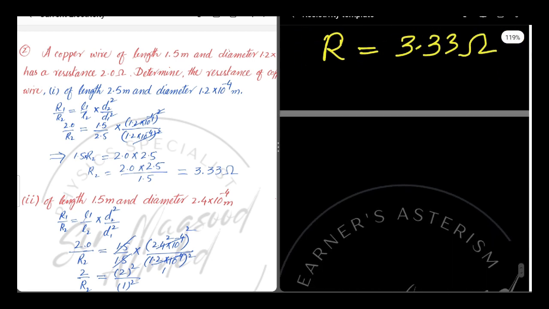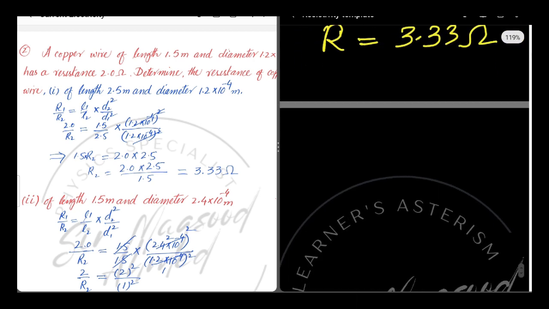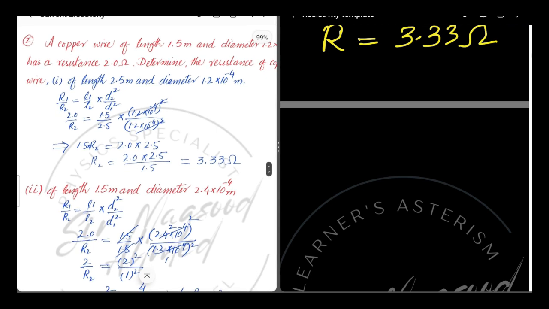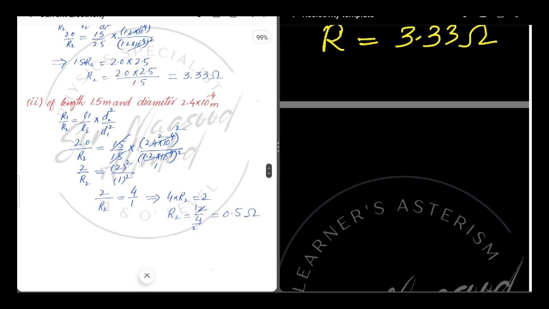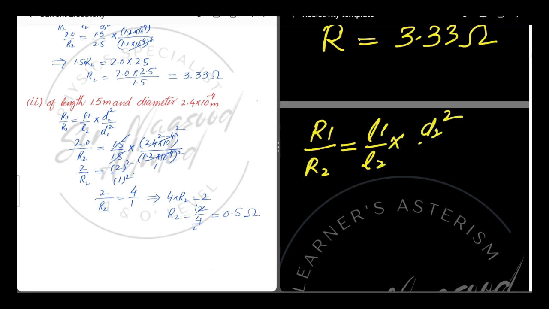Now in the second part, the length is now 1.5 meter and its diameter is 2.4 into 10 raised to power minus 4 meter. Again we will use the same formula. Now let's solve this part. We use the formula R1 over R2 is equal to L1 over L2 into D2 square over D1 square.